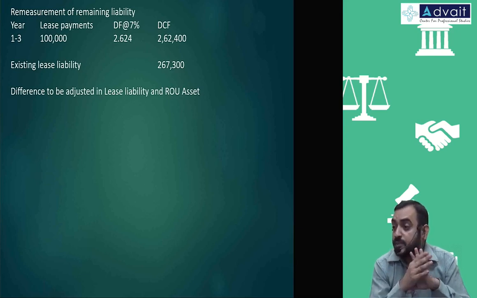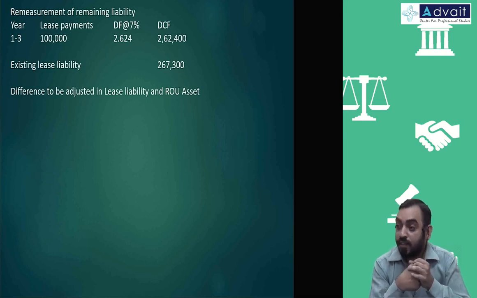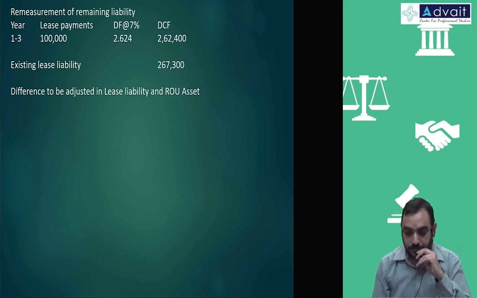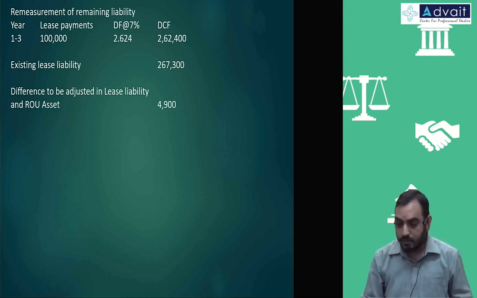Why should you pay 1,50,000? I agree, but I'm asking you a simple question. It was 1 lakh. What is the purpose of 1 lakh becoming 1,50,000? Increase in lease will be accounted separately. We are not accounting for that now. What we are accounting is only remeasurement of existing liability. That increase in scope will come separately. Okay, so difference to be adjusted in lease liability as well as ROU asset is 4,900.